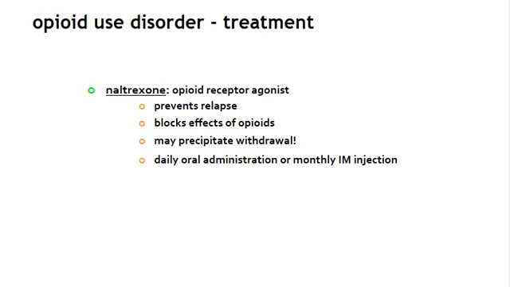Naltrexone is another opioid antagonist that's useful to prevent relapses. It will block the effects of opioids, but in some patients it may actually precipitate a withdrawal, so you have to be careful. Typically, we only use naltrexone after the patient goes through a withdrawal symptom because we don't want to have them go through another withdrawal. Naloxone is not used in the treatment since it's not orally active. It's used in overdose treatment, and it's also of short duration, so just keep that in mind.